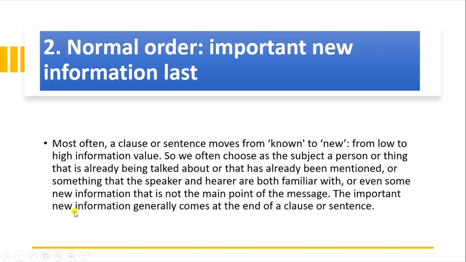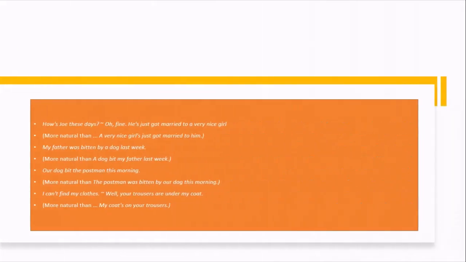The important new information generally comes at the end of the clause or sentence. We will know about it completely by taking an example. "How is Joy these days?" "Oh, fine. He just got married to a very nice girl." So the real information is at the end of the sentence or clause.